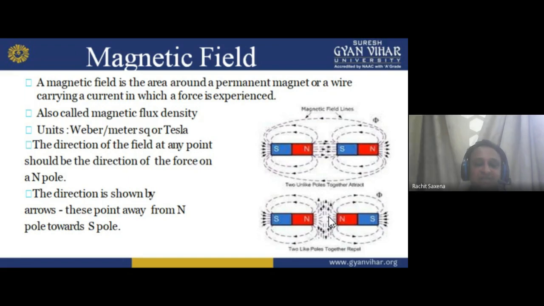We are showing in this diagram that north is attracting the south, south is attracting the north, but south to south they are repelling, and north to north they are repelling. So the repulsion and the attraction force come from the magnetic field. It is a part of the magnetic field. I hope you understand. Now move forward.